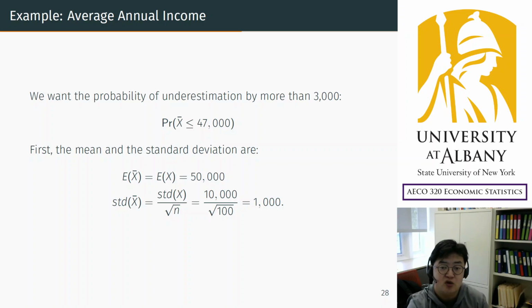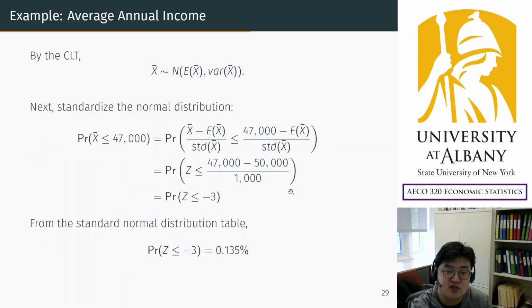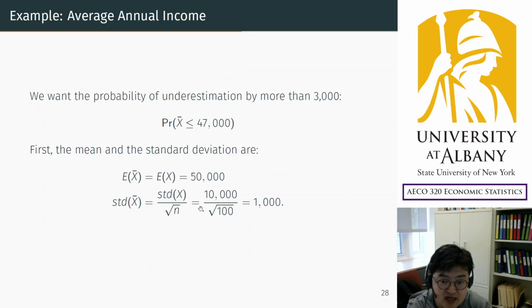So you have the parameters for the normal distribution, and then you can approximate the sampling distribution with a normal distribution with known parameters. So you know everything. Then follow the normal distribution practice. Standardize X bar: X bar minus its mean divided by its standard deviation. Remember, this standard deviation is calculated already using this formula.